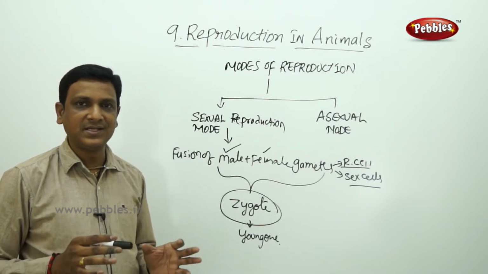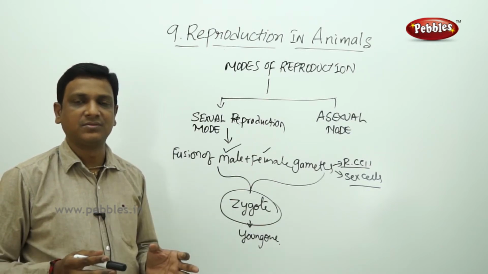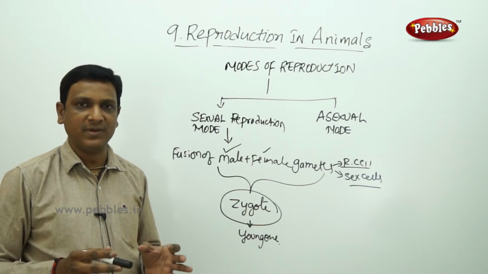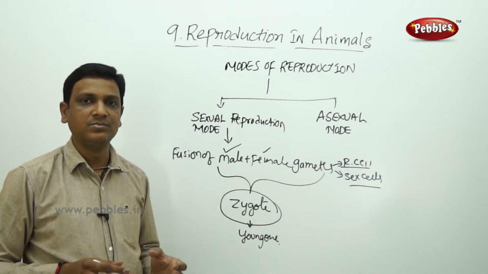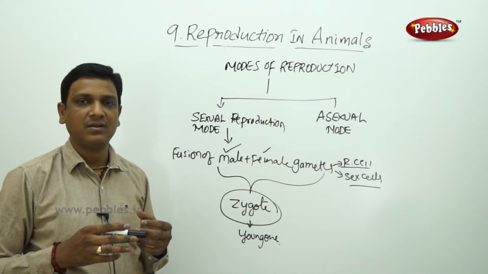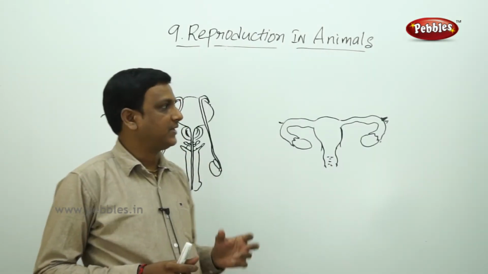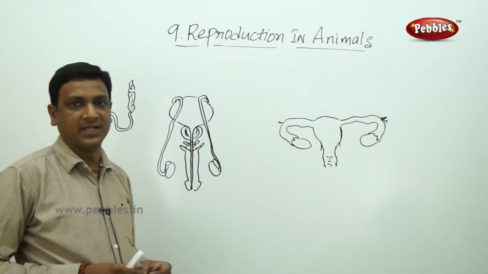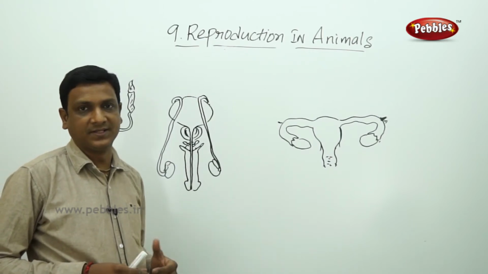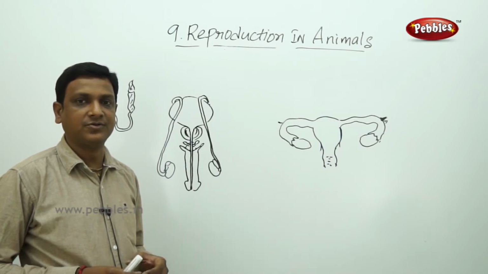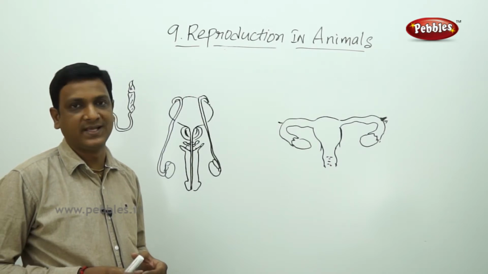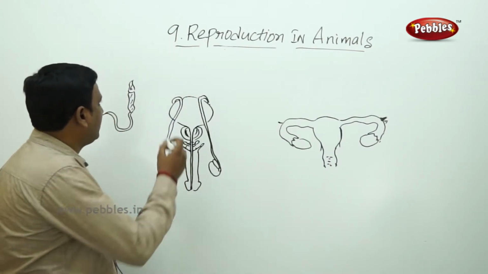Now let us see the description, the diagrams of male and female reproductive systems, various parts, and how the gametes are produced in them. The gametes, the reproductive cells, are produced by the organisms. Male gametes are produced by the male organism. Female gametes are produced by the female organism. So organisms have special organs to produce the gametes. If you see, in case of male,